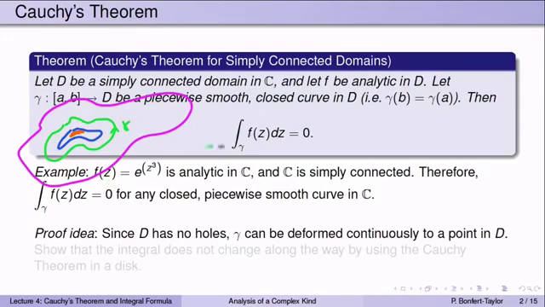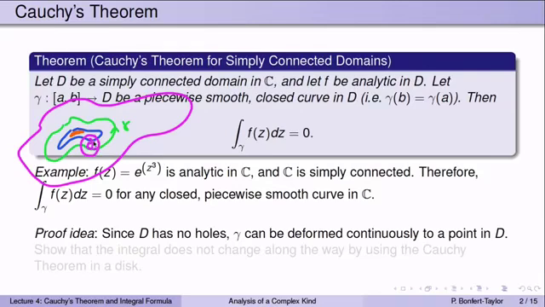And now you sort of track what happens to the integral as you slowly shrink this curve gamma to a point. And what you do is you keep track of what's happening in little disks. Here in this little disk, you keep track of a portion of the curve gamma and a portion of a smaller curve inside gamma on the way to shrinking to a point. And you realize that integrating f over this little portion that I drew in pink, that's easy to show is actually equal to 0. It uses the Cauchy theorem in a disk.